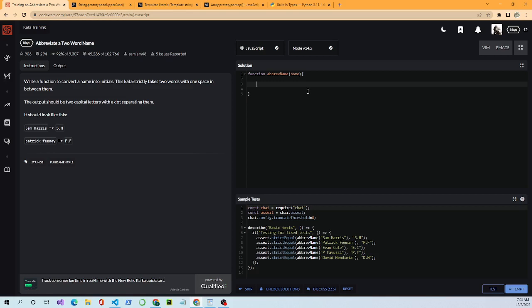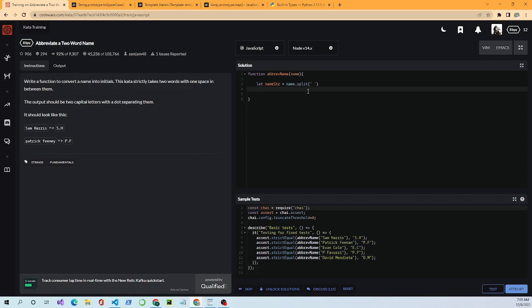So first, what I'm going to do is split the name string into an array. I'm going to make a variable, nameStr, equal to name.split. Inside the split, I'm going to put quotation marks with a space between them. That means it's going to break it into multiple chunks at the space, not just into individual letters.